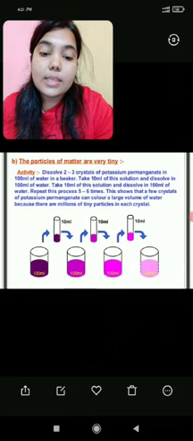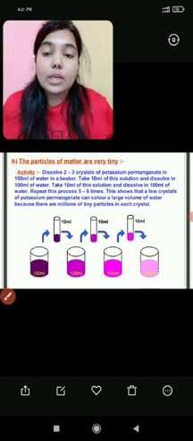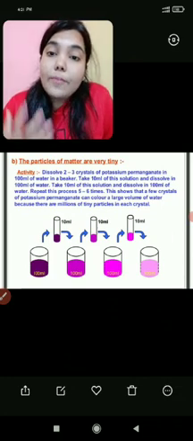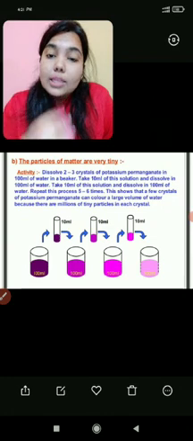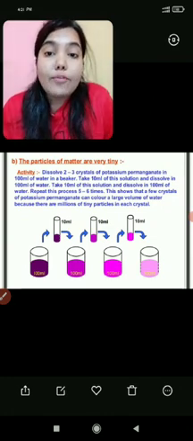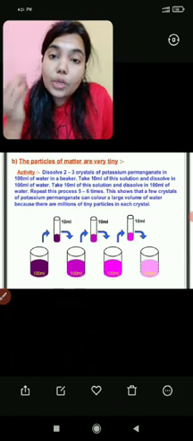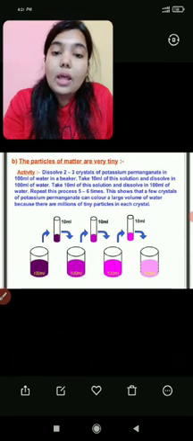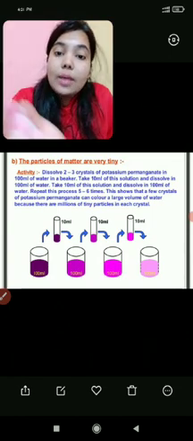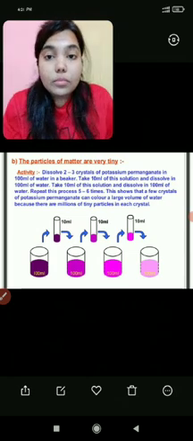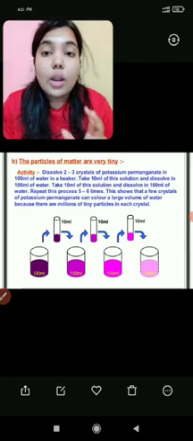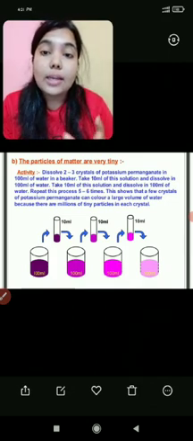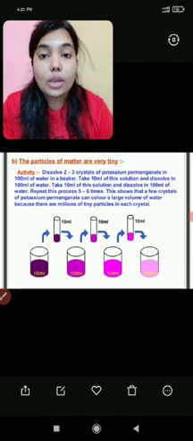So here we have seen two practical activities which involve the physical nature of matter. This activity can also be performed with the help of Dettol. If you add some drops of Dettol to water, and then continue the activity in a similar way, transferring the water into another container, the smell of the Dettol is retained for a long time. So this also implies that the particles of matter are very small in nature.